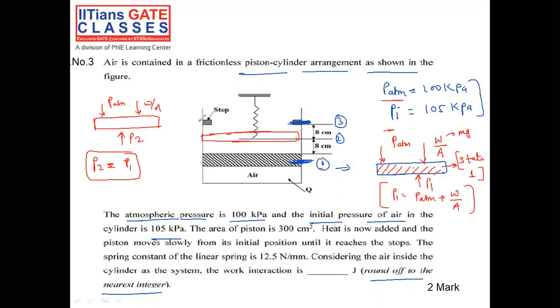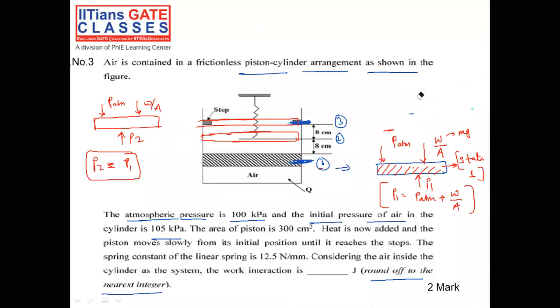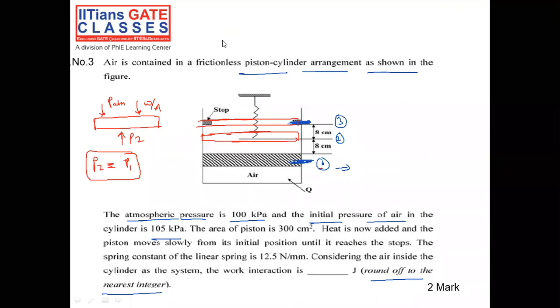But when the piston moves to state number 3, then the spring is going to compress by 8 centimeter. Now the spring is going to exert a force. So let me draw the equilibrium condition at state 3, that is at state 3.